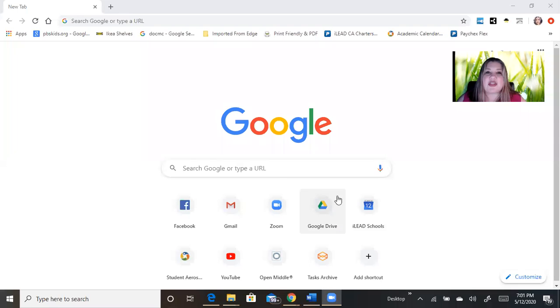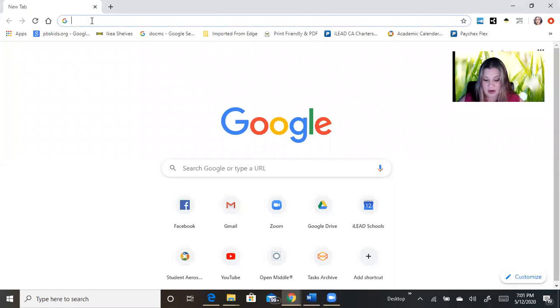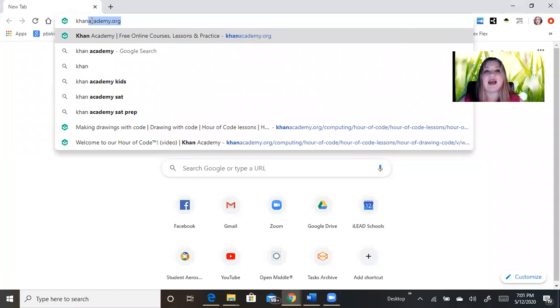The resource I'm going to introduce you today is probably a resource you're quite familiar with, but maybe have never thought of it as a coding resource. So we're going to go to khanacademy.org. That's K-H-A-N. A lot of people flip the A and the H. It's K-H-A-N A-C-A-D-E-M-Y.org.